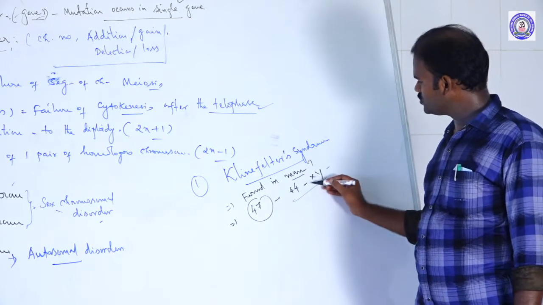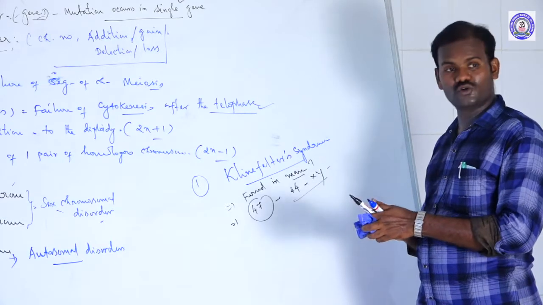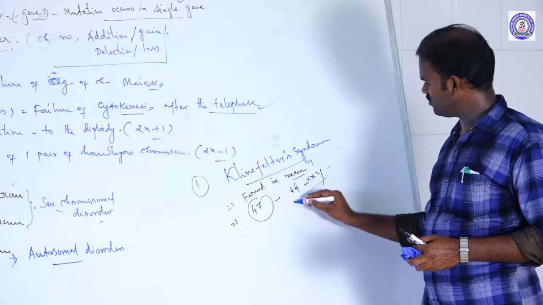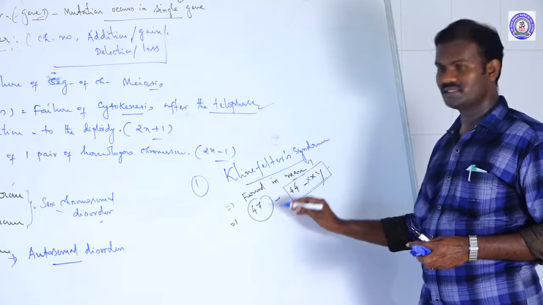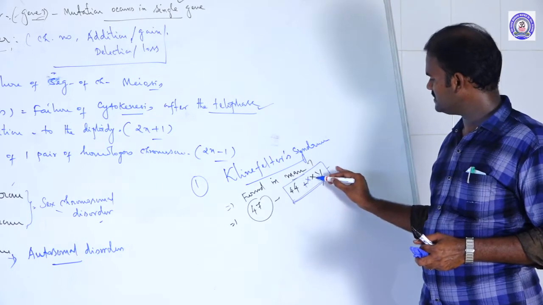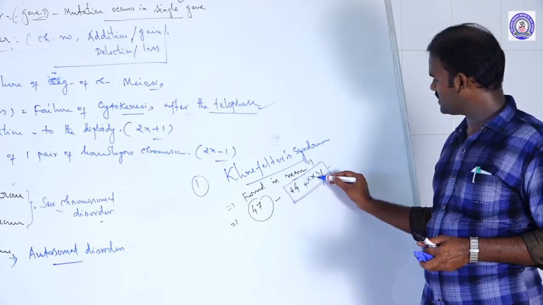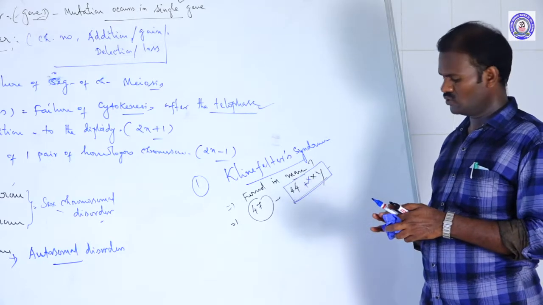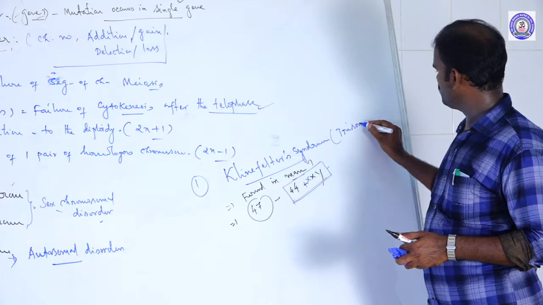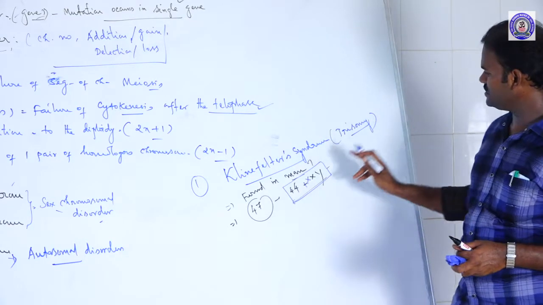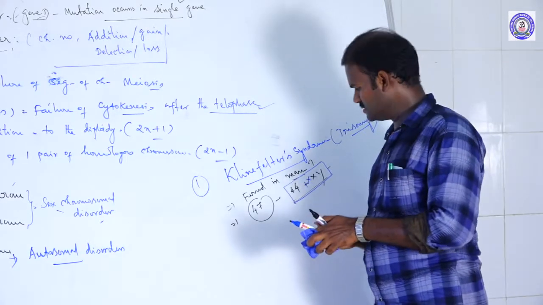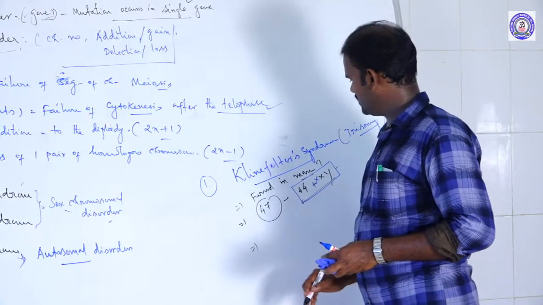But due to the addition of one X chromosome, the genotype of this patient is 44 plus XXY. So there is the addition of one chromosome to the diploid set. So it is nothing but a trisomy. Remember, trisomy. What is called trisomy? Addition of one chromosome to the diploid set. Trisomy.